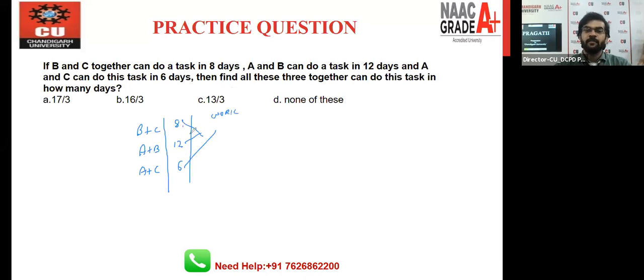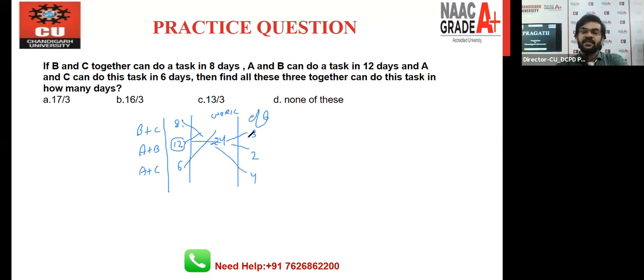And the LCM of these three numbers will be what? You have to just pick up the largest number and read the table of this number. Whatever number comes first, and also comes in the table of 8 and 6, that will be your LCM. We all know 12, but 12 will not come in the table of 8 and 6. 12 to 24. So we all know 24 will come in the table of 8 and 6 also. So your efficiency will become what? For B and C, your efficiency is 3 because 24 by 8 is 3. 24 by 12, that is 2. 24 by 6, that is 4, right?